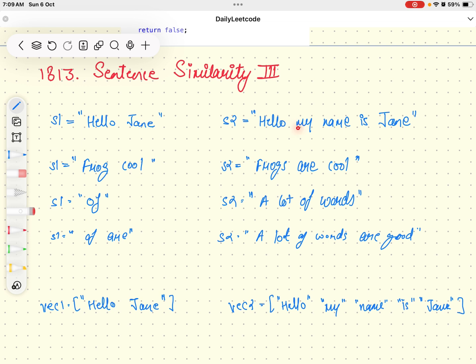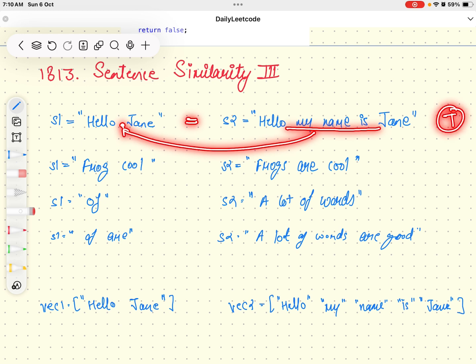So we are adding "my name is" at this point so that both of them become equal. Note that whatever sentence we are adding should start with a space and end with a space. So when "my name is" is added here, both become equal, so the answer will be true.